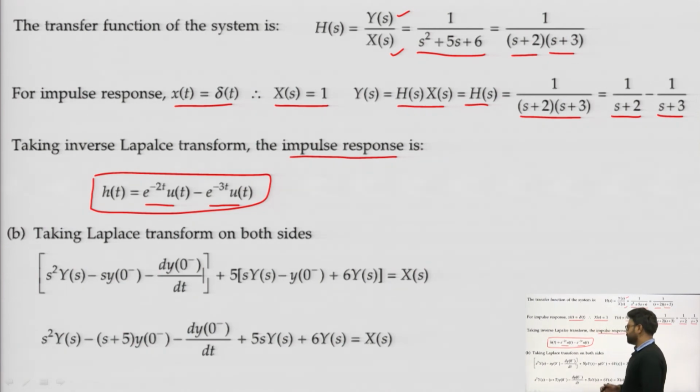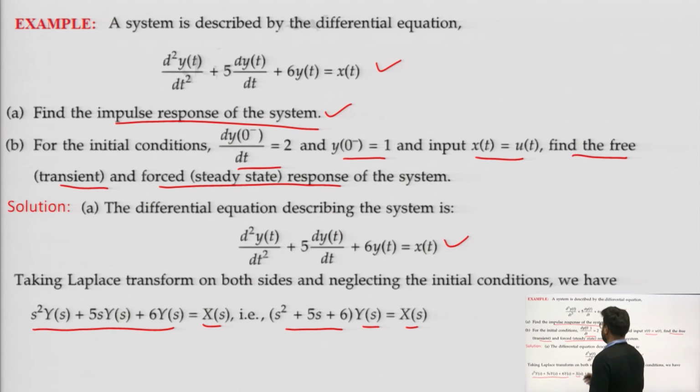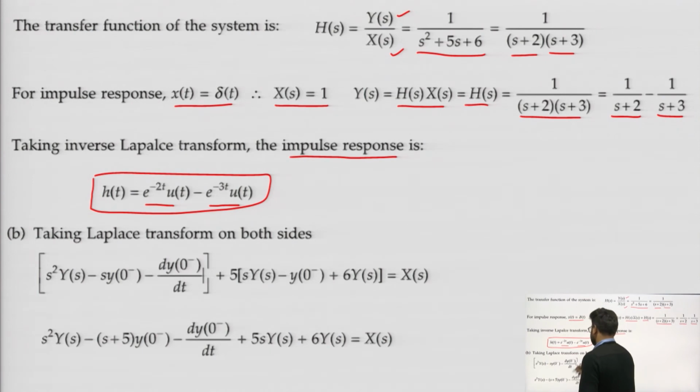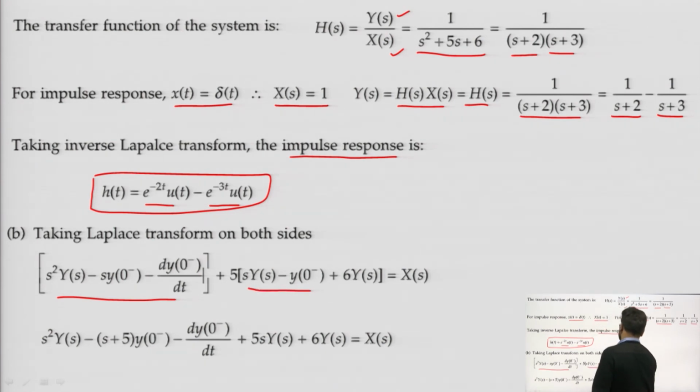Now, in the second part we need to find the free response and the forced response. So, by taking Laplace transform, this is the Laplace transform of d^2y/dt^2, this is the Laplace transform of dy/dt, and this is the Laplace transform of y(t).